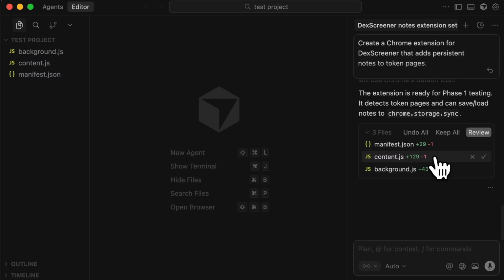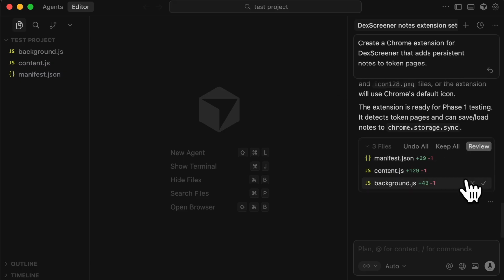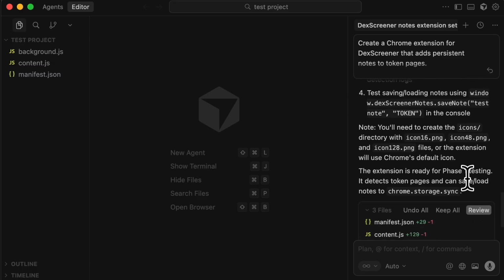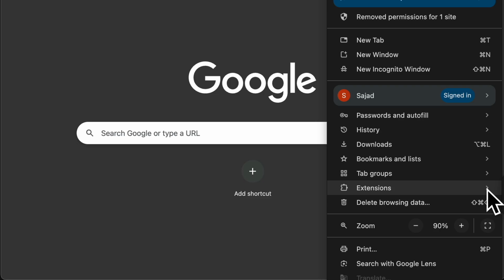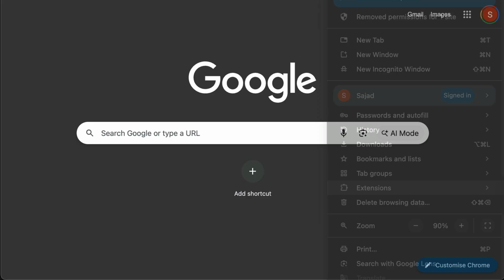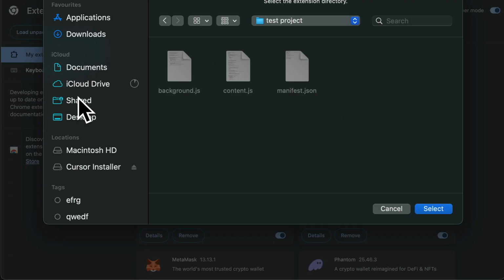Just ask it here. Okay, so it looks like the extension's ready for testing already, which is amazing. So what we need to do is go to the Chrome Store. All you're doing is scrolling down to where it says extensions, manage extensions, and clicking on the button that says load unpacked. You'll see it in the top left. And then here is our test project. It's got the background file, content.js, manifest.json file. It's got all of those. Those are all the important files. Coders will understand that stuff. We don't need to. Just click select and get on with it.